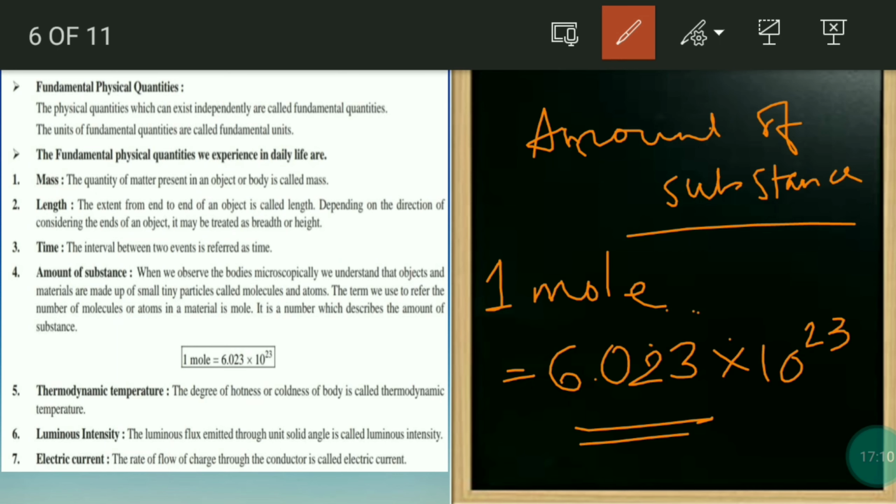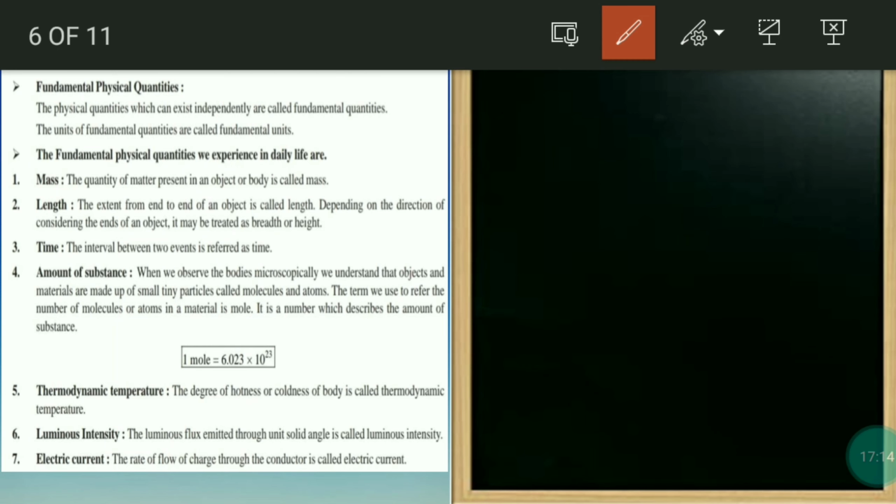Now thermodynamic temperature, the degree of hotness or coldness of a body. So temperature, right? You know Celsius, all that we have learned in 7th standard in the heat chapter. There we learned in detail about Celsius, Fahrenheit and all that.